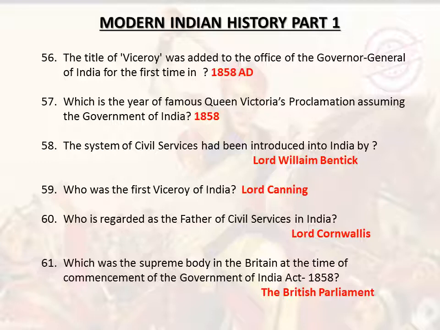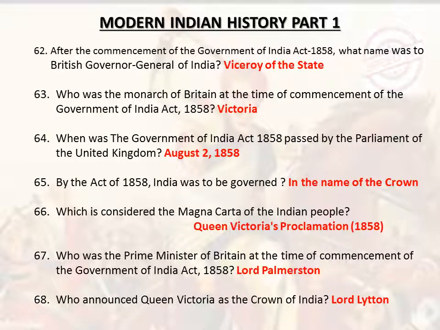Lord Cornwallis. Which was the supreme body in Britain at the time of commencement of the Government of India Act 1858? The British Parliament. After the commencement of the Government of India Act 1858, what name was given to the British Governor-General of India? Viceroy. Who was the monarch of Britain at the time of commencement of the Government of India Act 1858? Victoria.